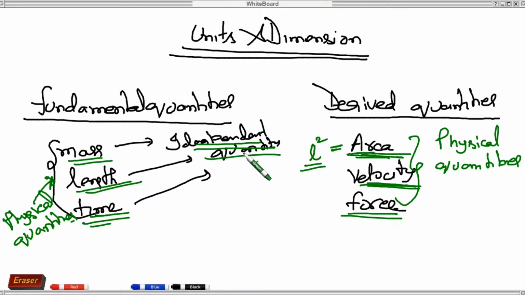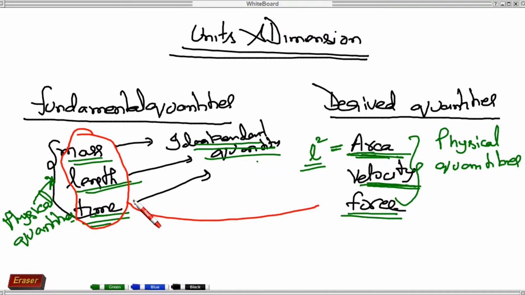So you must be clear, fundamental quantities are independent quantities like mass, length, and time. These are independent quantities. And these derived quantities are derived from these fundamental quantities.